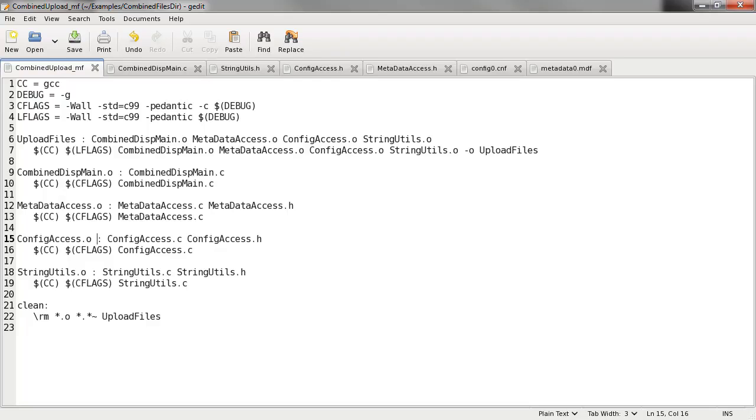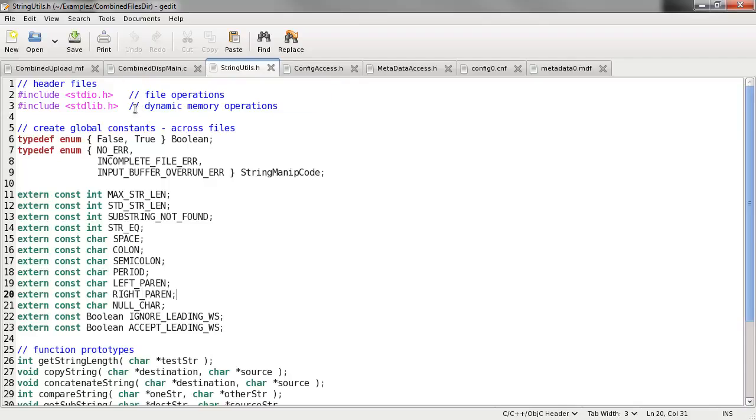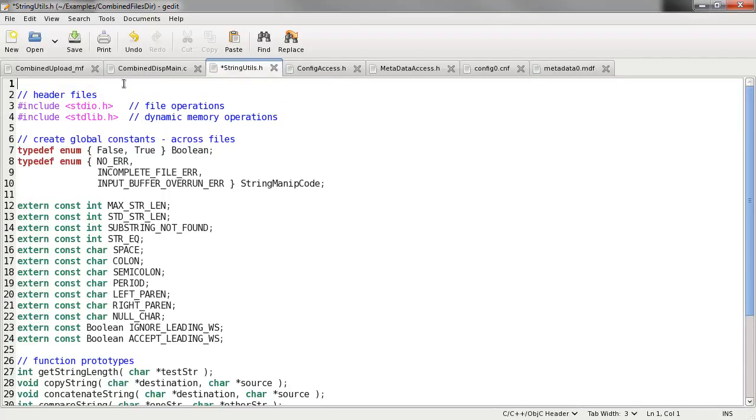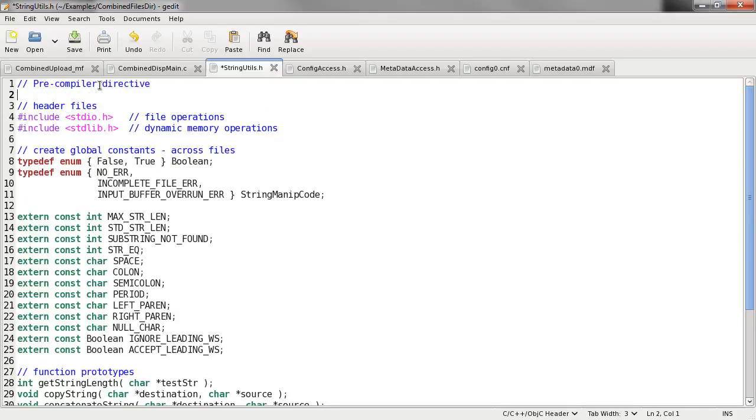What has to happen when you do H files, and you should always do this even if it's not necessary. I held it off in the programming up to this point because I wanted to point out the error and how to solve it. So what should always happen in header files, at least header files, sometimes this is also used in C files as well, is I'm going to say pre-compiler directive. And what I'm going to say is pound ifndef. This is asking a question, and it's asking it at the compiler level, not the programming level.